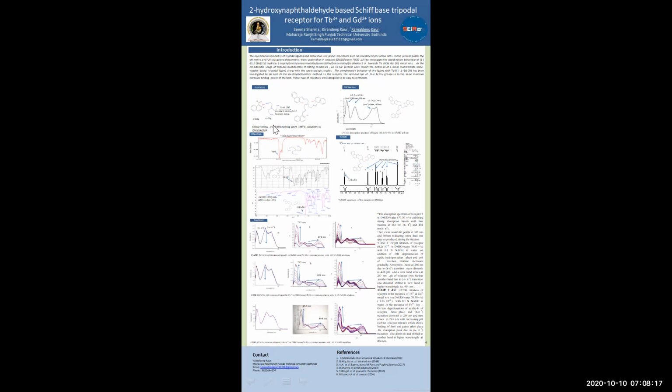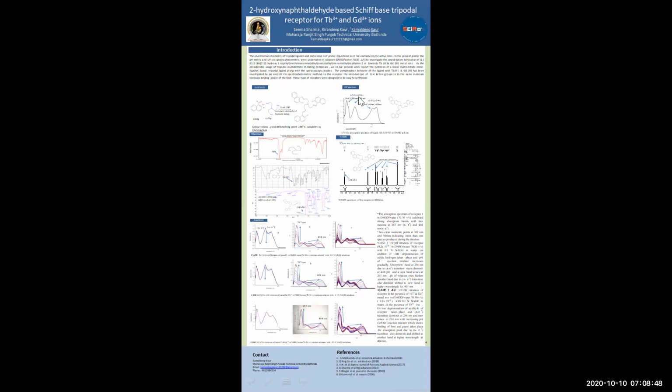This is soluble in DMSO and DMF, partially soluble in ethanol and methanol, and completely insoluble in carbon tetrachloride and chloroform. After that, I have recorded the UV-visible spectrum of the ligand in DMSO solvent. Here we have found three peaks for this ligand, two for the pi to pi star transition, and third for the n to pi star transition.